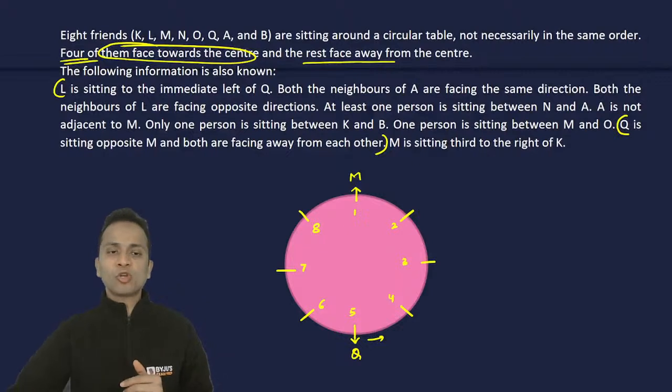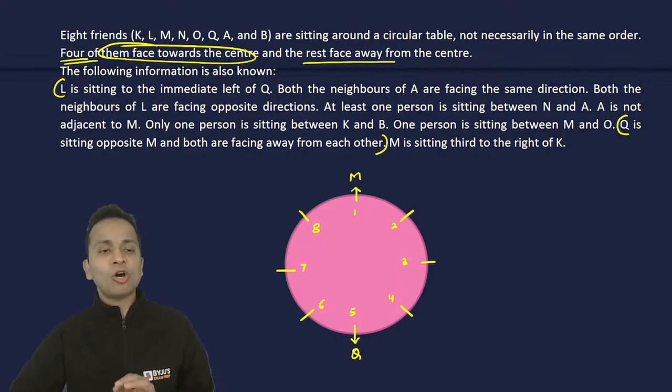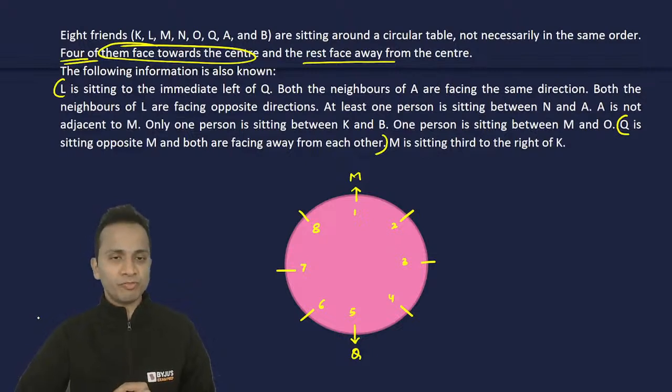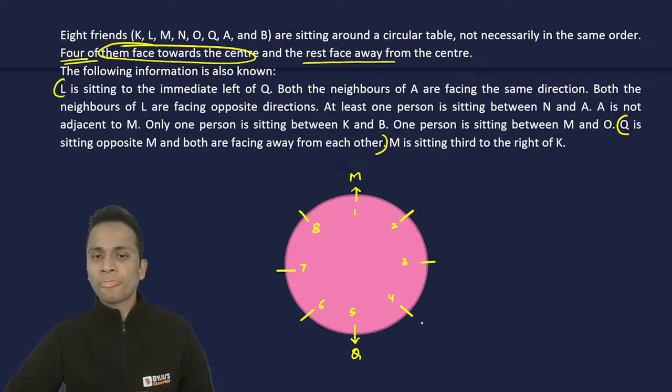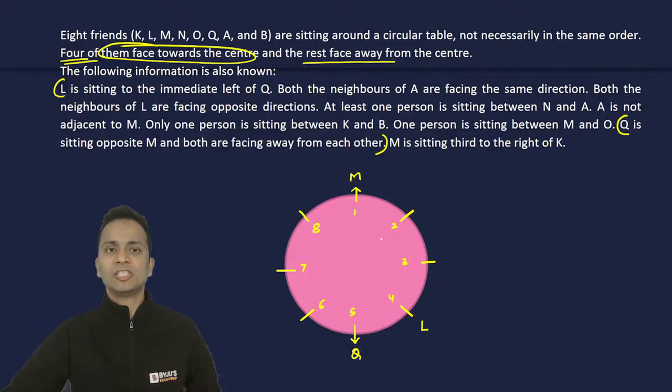Q's left will be in the anti-clockwise direction towards chair number 4. So L is sitting at chair number 4, the immediate left of Q. Done? Let's move ahead.